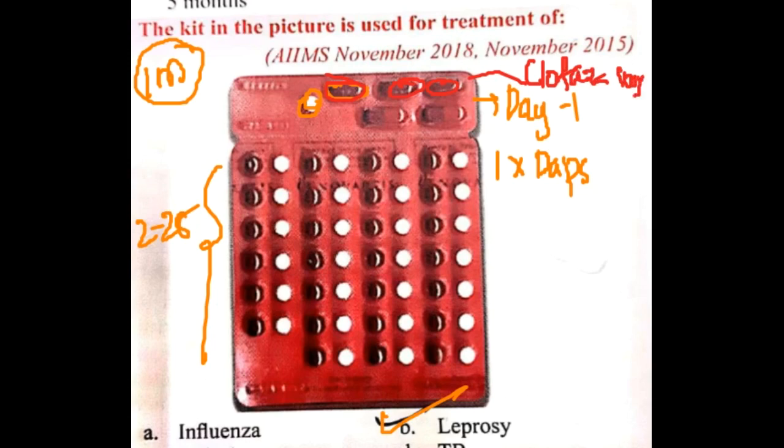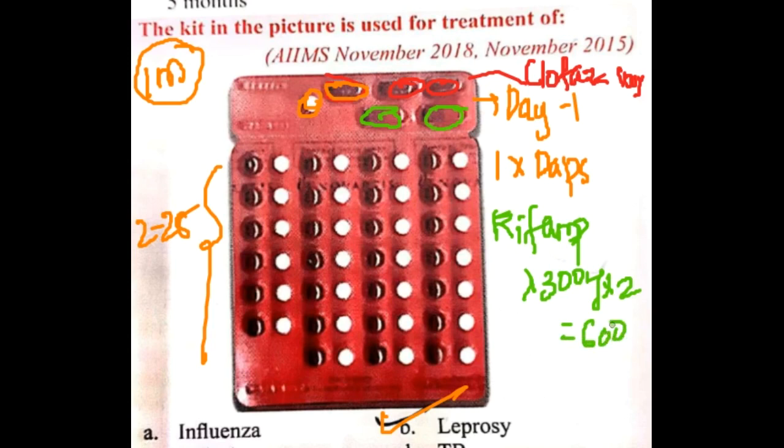Then these 2 are tablets of rifampicin, each of 300 milligrams, that is 600 milligrams of rifampicin.